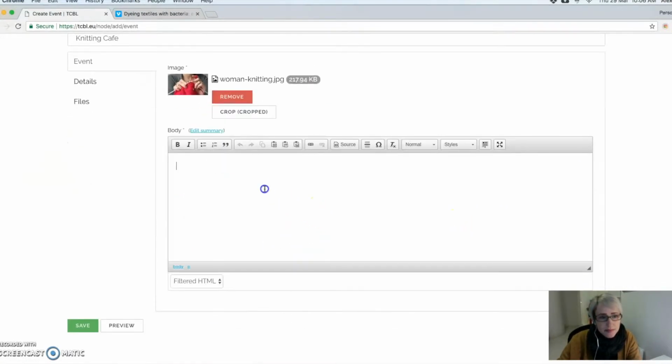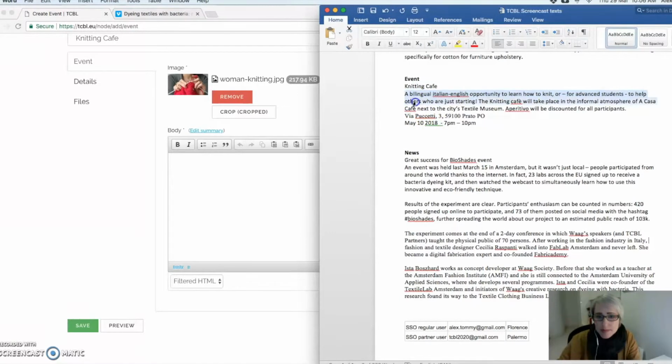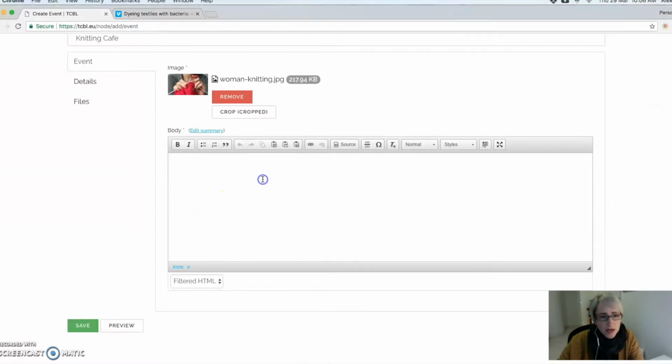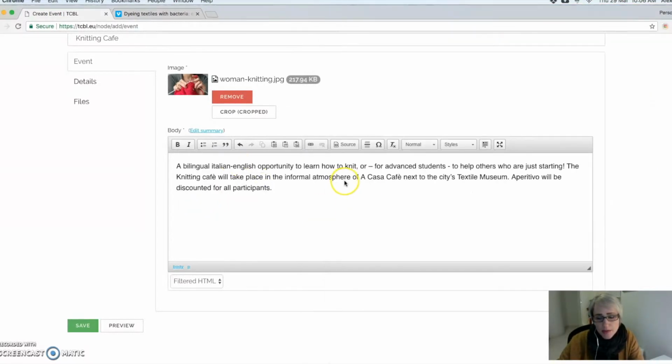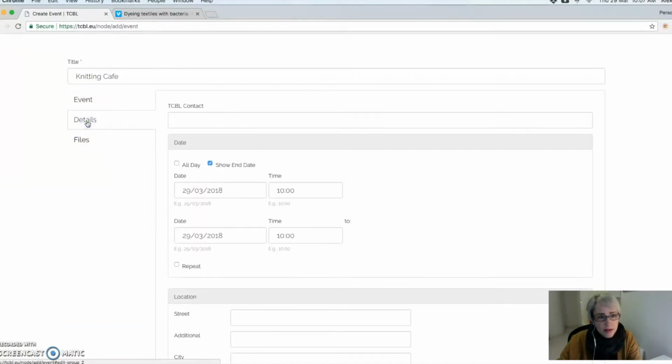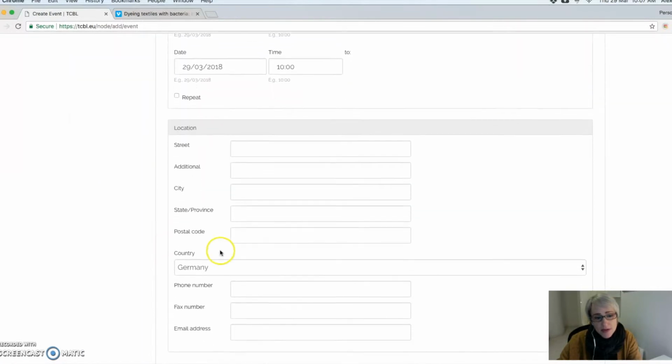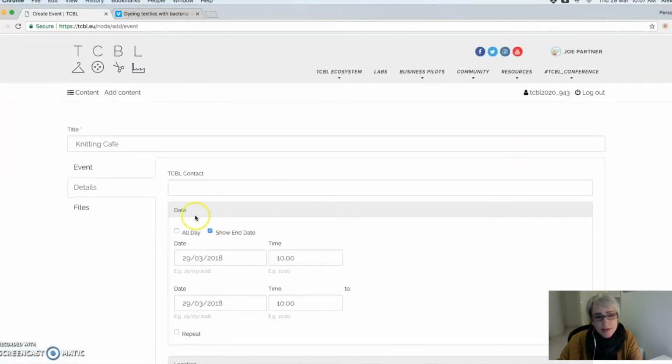and save it. And my text, I'm going to try to write a couple of lines of information. You could write as much as you want. Try not to write just one line, but a little bit more. And now this is great, but we need to continue with the details. So under the details, there's a couple of form items that we have to fill out.